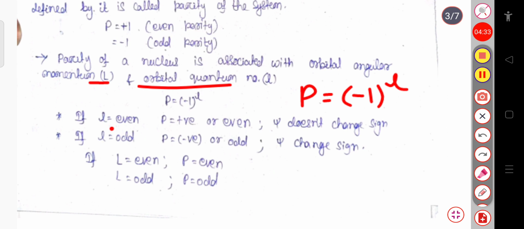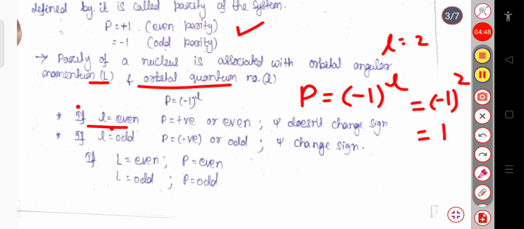If L is even, suppose L equal to 2, this can be written as (-1)^2. So (-1)^2 is plus 1, and plus 1 represents the even parity. So here we can say that if L is even, then P is positive. We can say that P is positive, or even, or we can say that psi doesn't change sign.